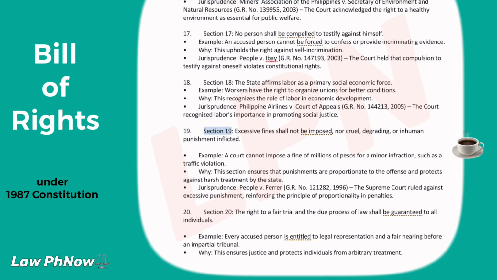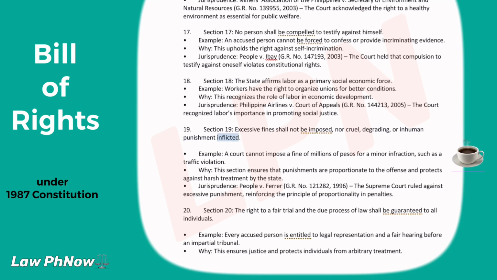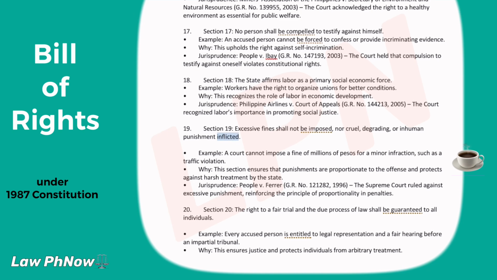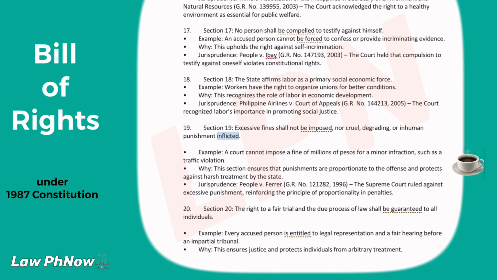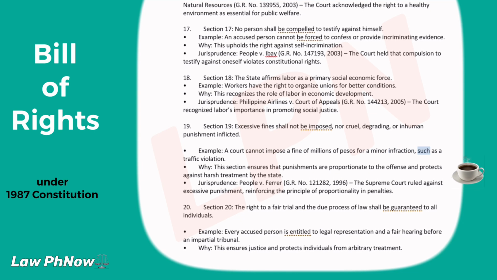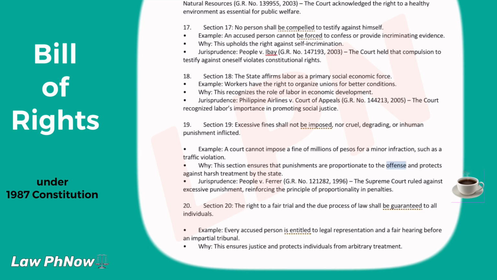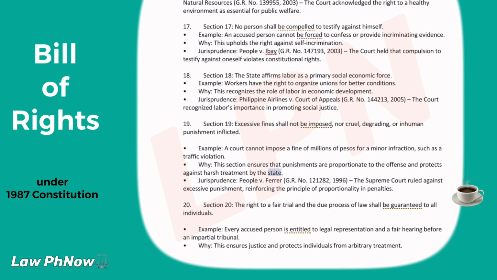Section 19. Excessive fines shall not be imposed, nor cruel, degrading, or inhuman punishment inflicted. Example, a court cannot impose a fine of millions of pesos for a minor infraction, such as a traffic violation. Why? This section ensures that punishments are proportionate to the offense and protects against harsh treatment by the state.